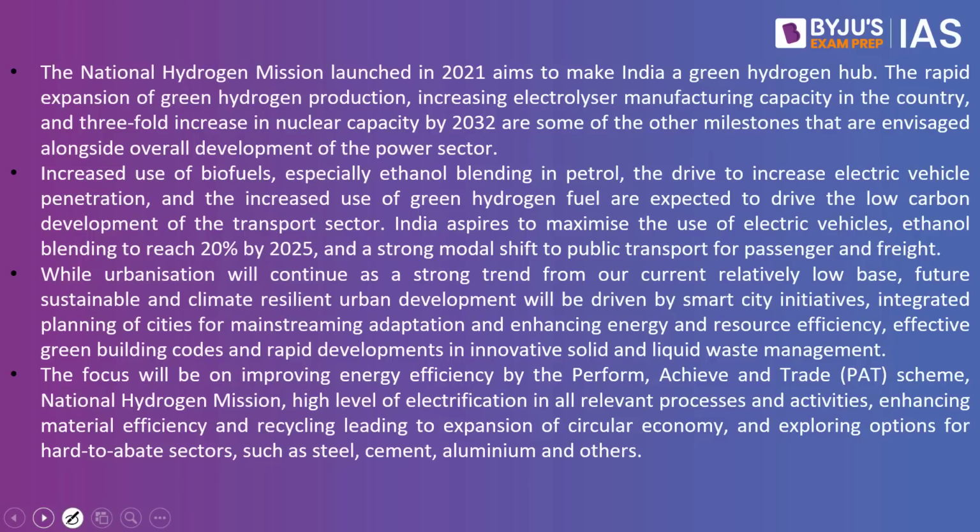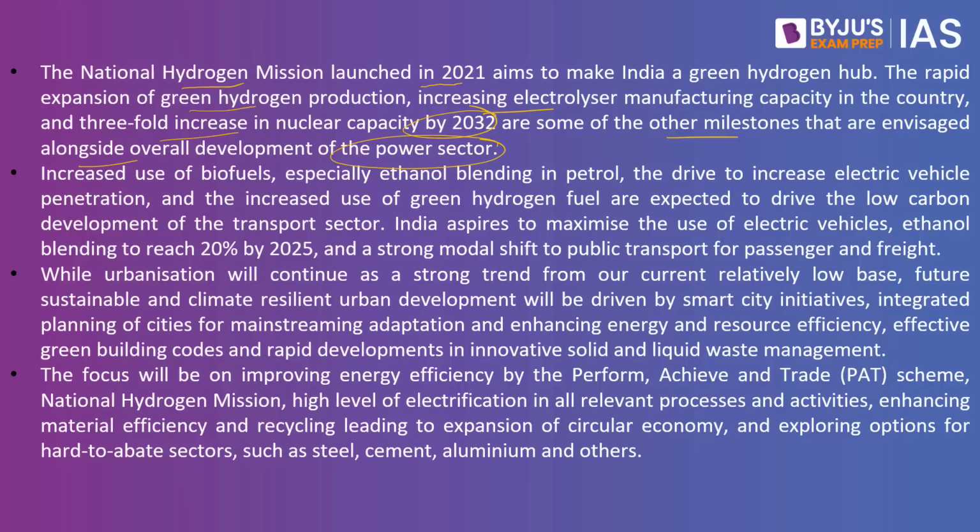What is the strategy all about? The focus will be on utilization of the natural resources with regard to energy security. What we will be making is a transition from the fossil fuels to smooth, sustainable and inclusive energy security, for which the government has said that the National Hydrogen Mission launched in 2021 aims to make India a green hydrogen hub. The rapid expansion of green hydrogen production, increasing electrolyzer manufacturing capacity in the country, and a threefold increase in nuclear capacity by 2032 are some of the other milestones that are envisaged alongside overall development of the power sector.